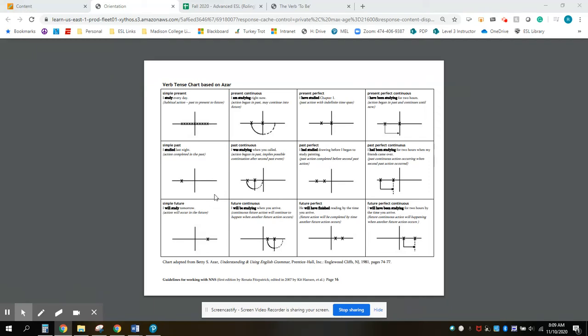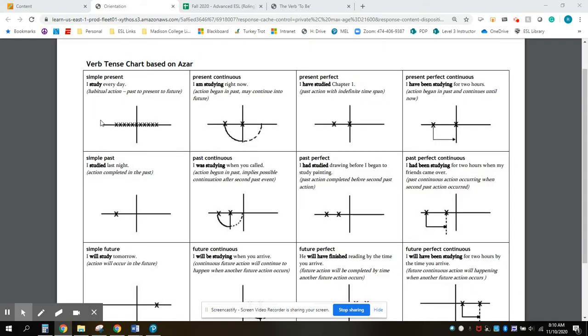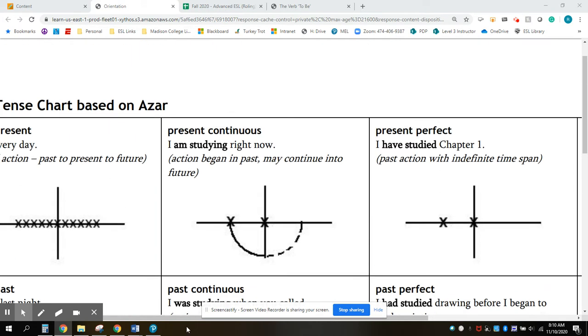Today we're looking at the difference between has and has been. I want to start with a quick overview of some verb tenses to put this into context. So in this verb tense, we can see many different verb tenses.